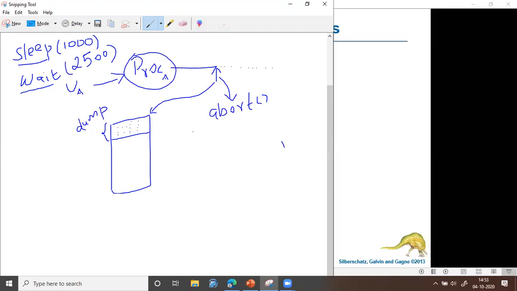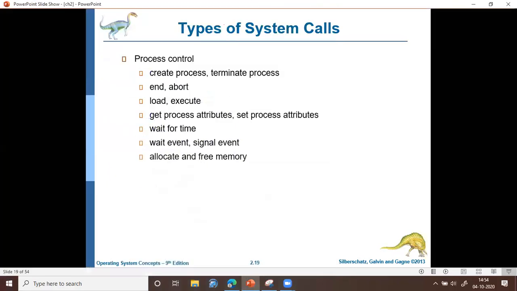Once the process is abnormally terminated, the user can go back and refer to this main memory, this dump location, understand the reason for the abnormal termination, probably rectify it and execute the process again. There are also system calls to perform this operation, which is called debugging. So dump memory if error: if there is any error, the operating system will dump content into the memory. There are system calls for that.